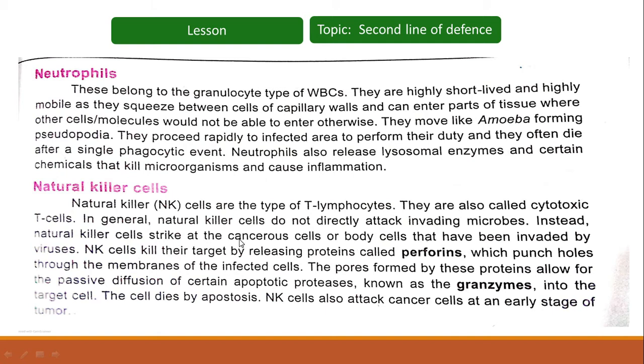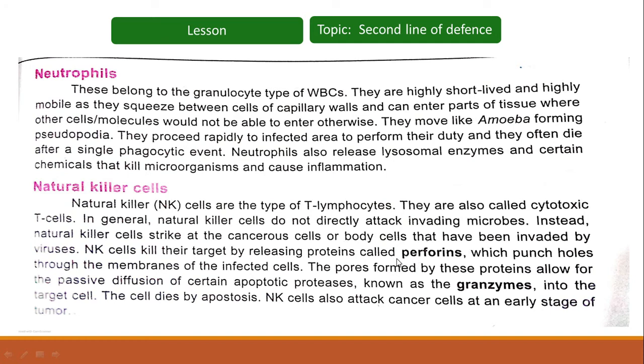Natural killer cells kill their target by releasing proteins called perforins, which punch holes through the membranes of the infected cells. So, those infected cells are of no use now. Natural killer cells will target those cancerous cells or body cells, and they release proteins termed perforins.